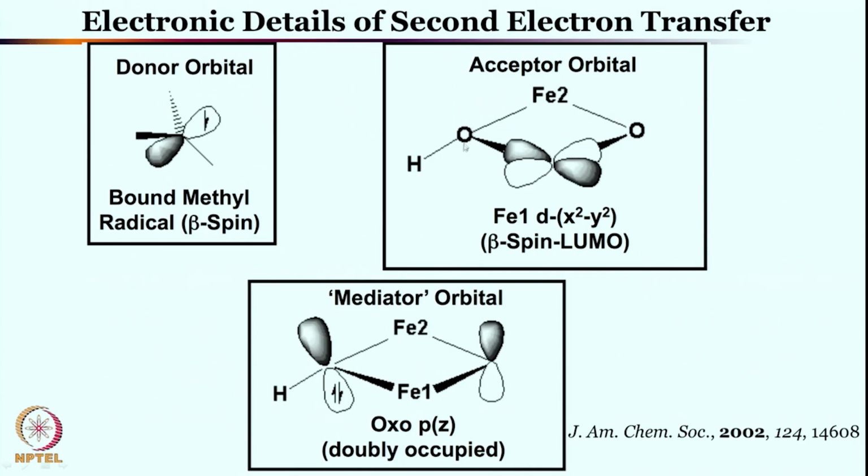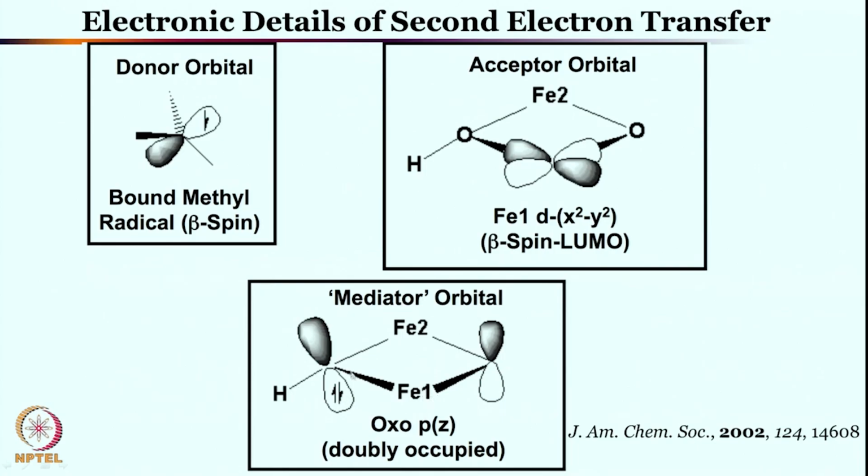If you are looking at hydroxide, HO minus has 2 electrons, so the 2 paired electrons, one up, another down. This doubly occupied state will then transfer one of the electrons from here to the iron center, right. Let us look at that.